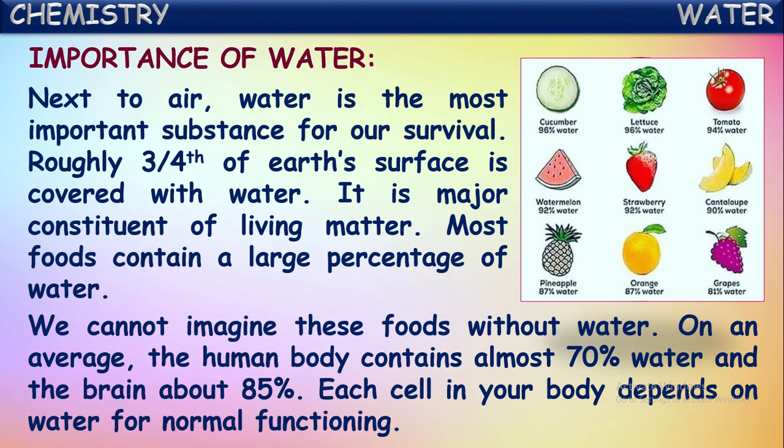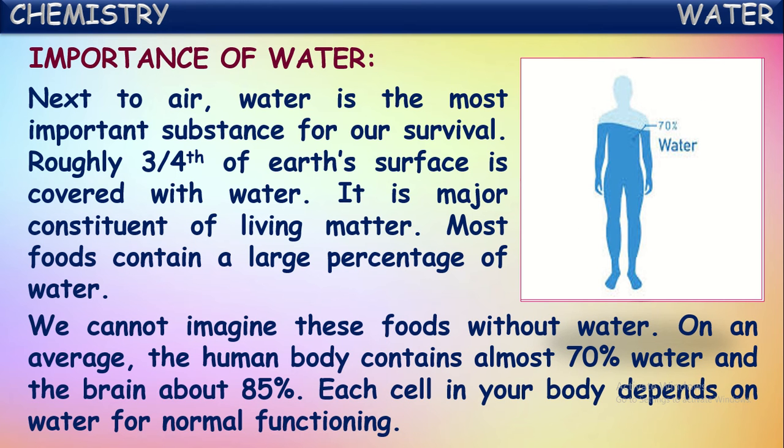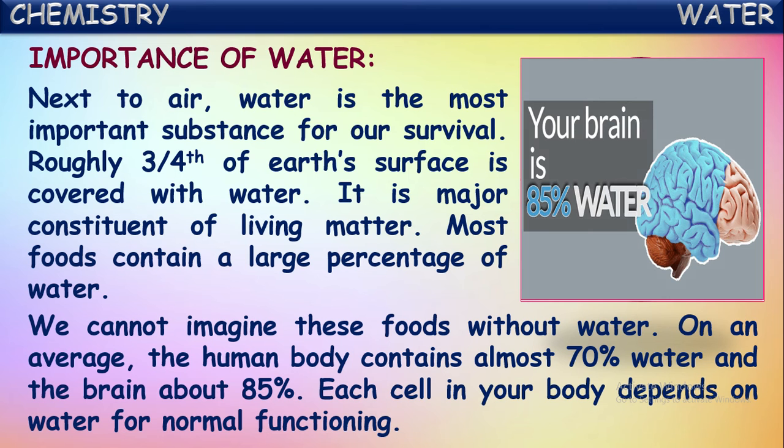We cannot imagine these foods without water, isn't it? So they have large quantities of water in them. On an average, the human body contains almost 70% water. See, not only fruits and vegetables, even our human body contains around 70% water. And if you take the brain of human beings, it is around 85% water.